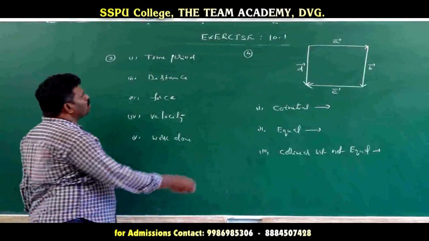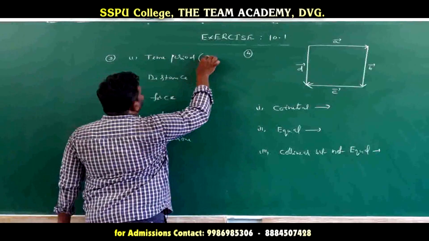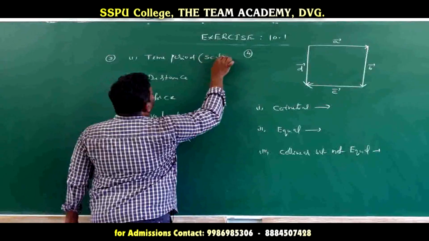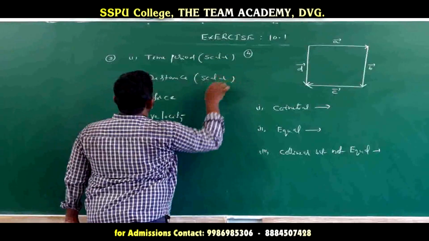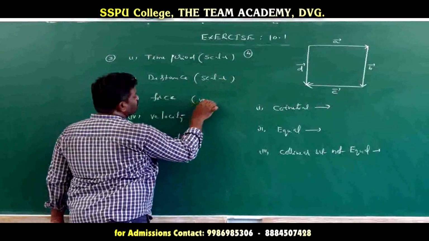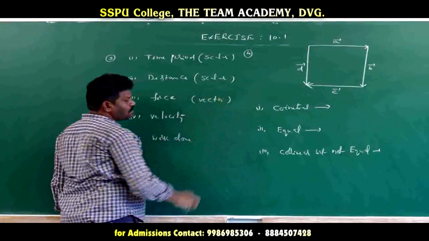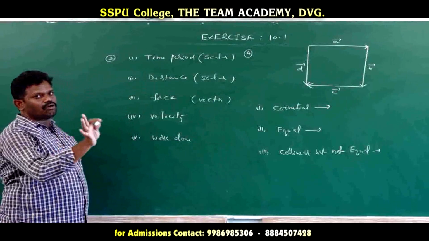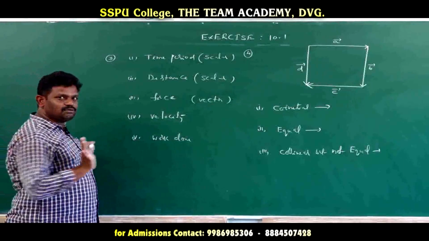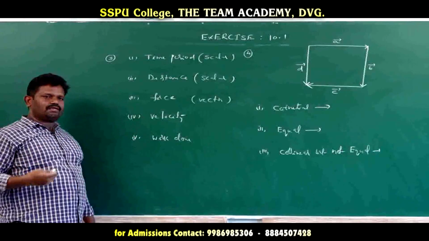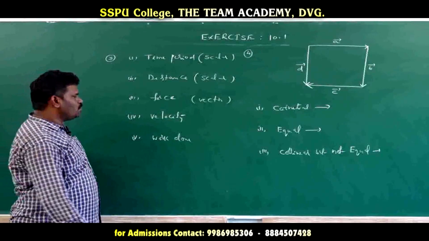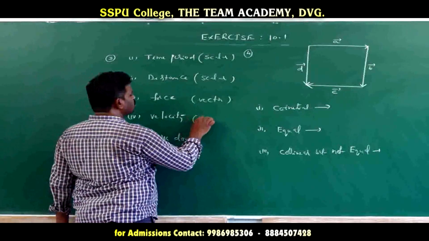Now see here, time period. So time period, scalar or vector? Scalar. And the distance is also scalar. Next, force. This is my best example for vector. I already explained: if an object is applied a force, it moves in that direction, so both are there, that means vector. So force is a vector and velocity is also a vector.